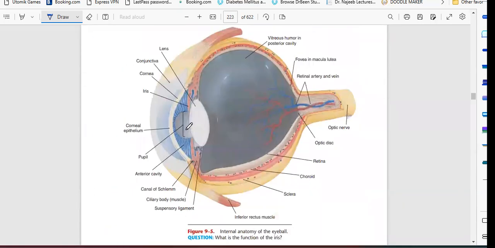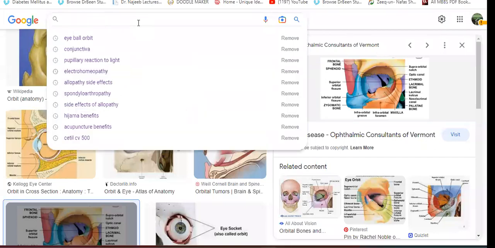So let's see with this image. Imagine this is the white ball. You have the sclera here, the sclera of the eyeball. We will see the sclera in detail.